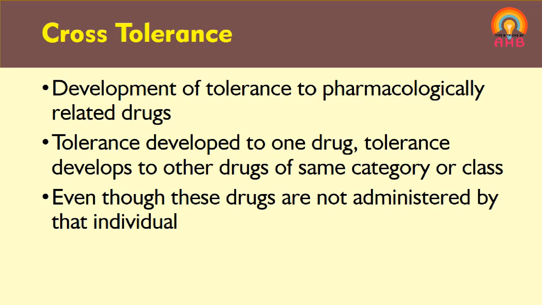It is like this: if our friend has a dispute with someone because of his personal reasons, we are also having a dispute with that person without any personal reason. Why? That person is having a dispute with your friend. You are not having any personal reason for that. Understood? So that is called cross tolerance.